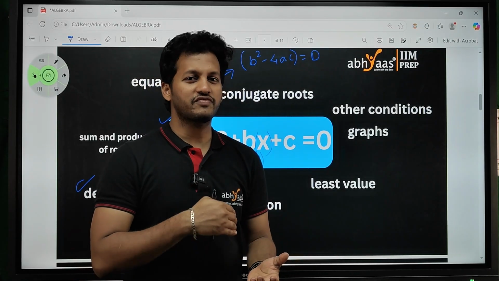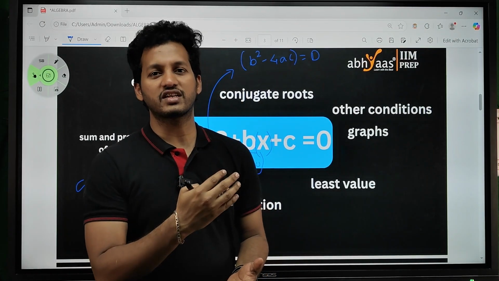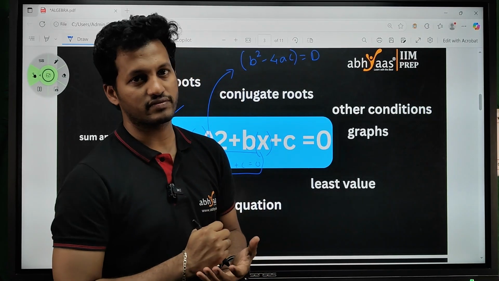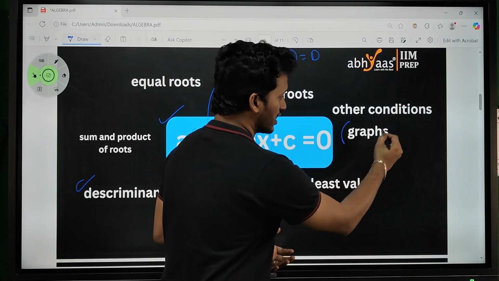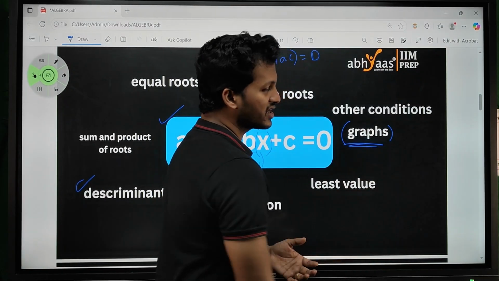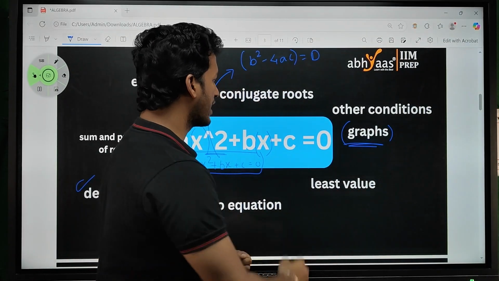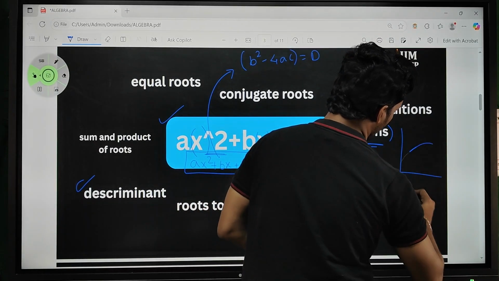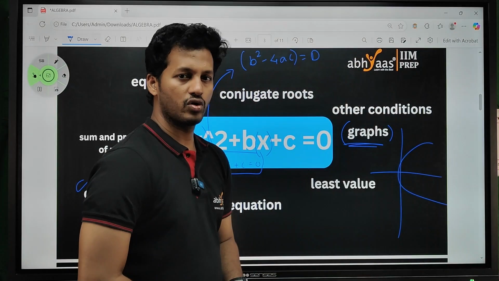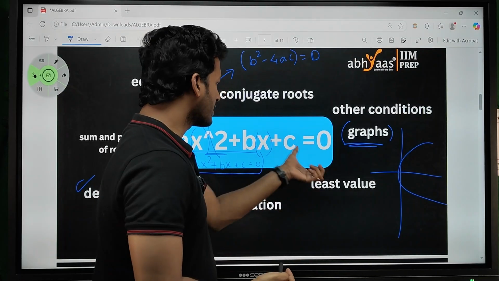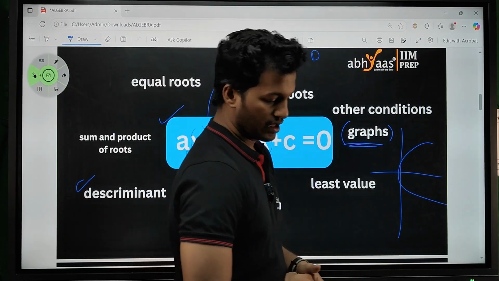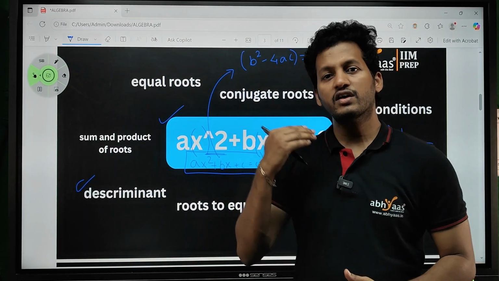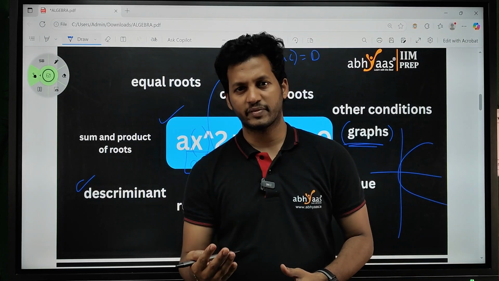But what is the physical or graphical significance of this quadratic equation? Yes, it is graphs. So in graphs, how will it look? A quadratic equation will look in the format of a parabola. So a parabola will represent a quadratic equation. So solving for roots, what does that mean?